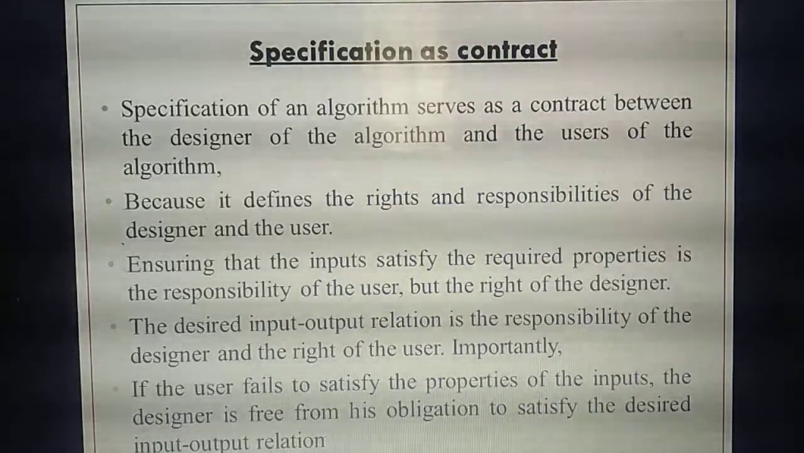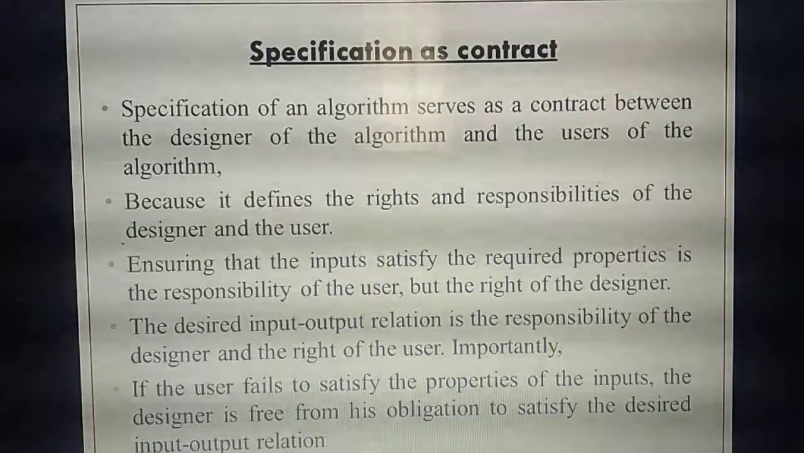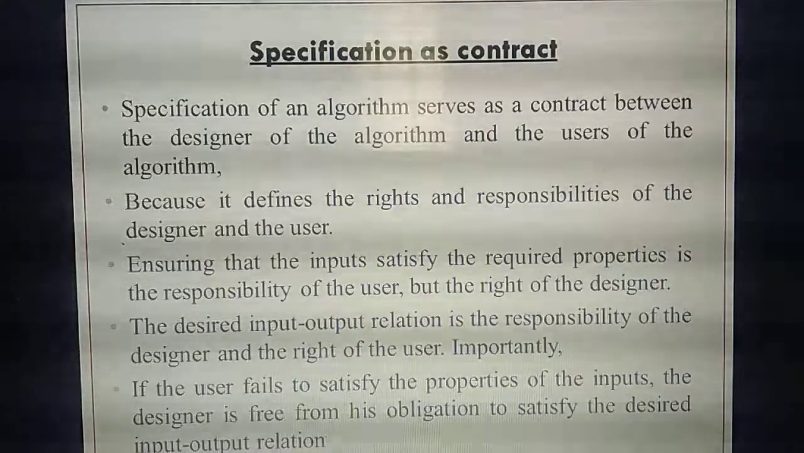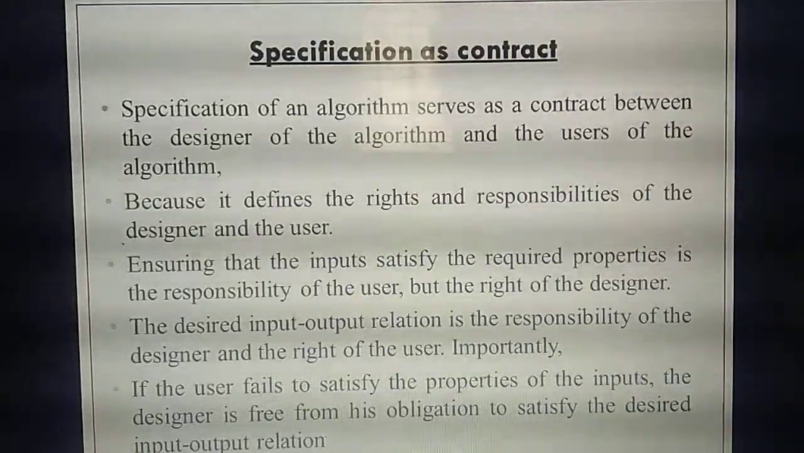Understand? So for example, mobile phones. All of you have mobile phones, isn't it? A particular company will design a mobile phone, and after launching it, you are buying a mobile phone. So the contract is between whom and whom? The company of the mobile phone and you, the person who is buying that particular mobile phone. That's the contract between the company and you. Understand? Likewise, in designing software or designing an algorithm, the contract is between the designer who is designing the algorithm and the one who is using the algorithm.